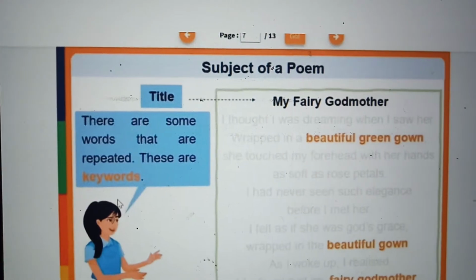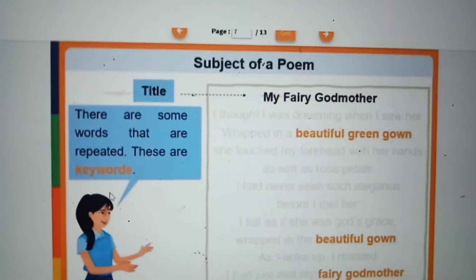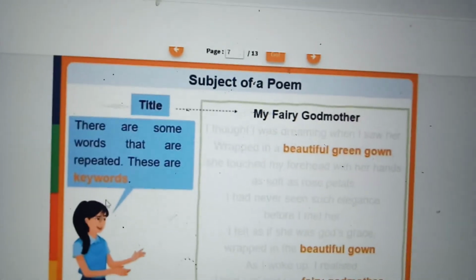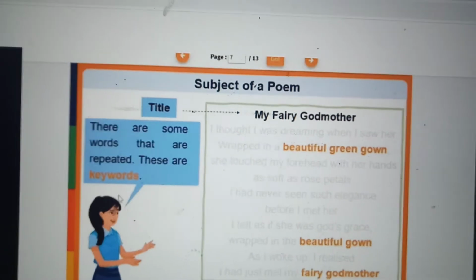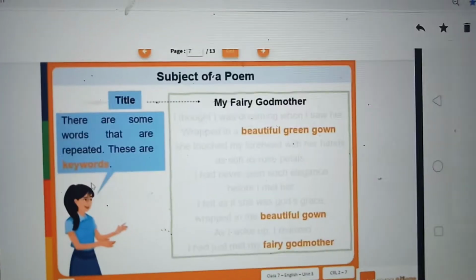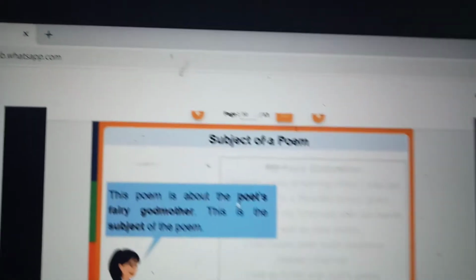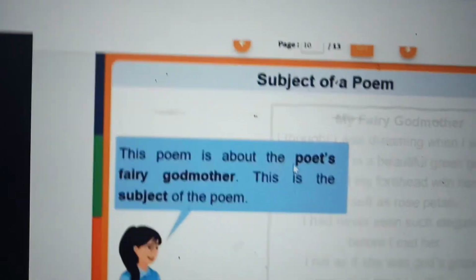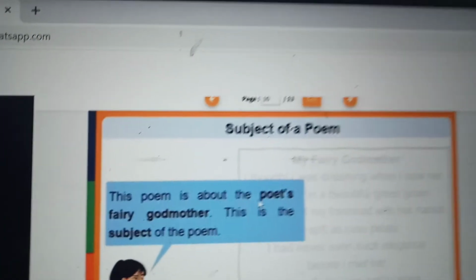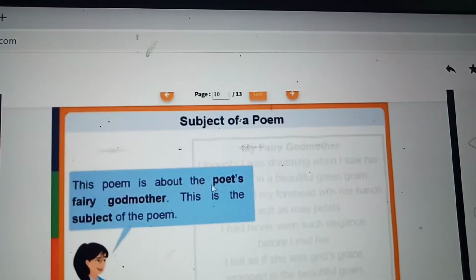First see the title. There are some words that are repeated. These are the keywords. The title you can easily find out. Then keywords. Repeated words are keywords. Beautiful green gown. The poem is about the poet's fairy godmother. This is the subject of the poem, about which it is talking. That is only the subject of the poem.